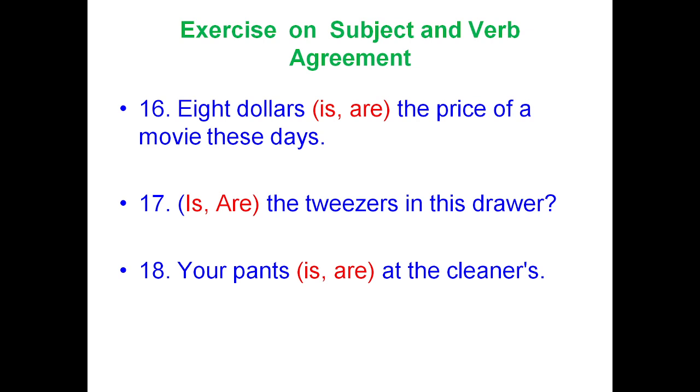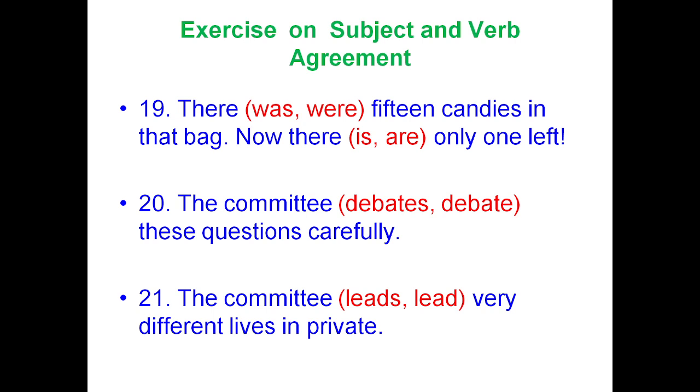Your pants are at the cleaners. There was or were 15 candies in that bag. Now there is or are only one left. There were 15 candies, because when the sentence starts with there, the verb agrees with the real subject that follows. So 15 candies is in the plural form, so we have to apply were. Now there is only one left, only one is in the singular form alone, so we are applying is.